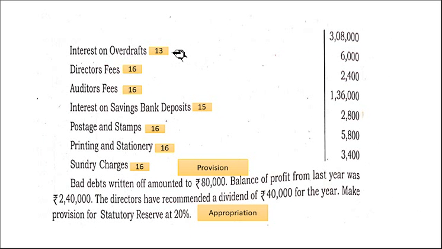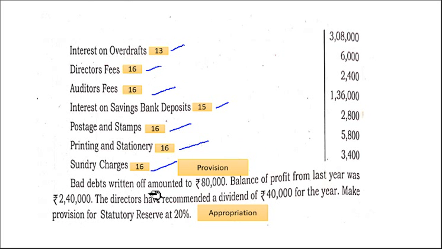Interest on overdraft, interest earned, 13. Directors' fees, operating expenses, 16. Auditors' fees, operating expenses, 16. Interest on savings bank deposit, interest expended, 15. Postage and stamps, operating expenses, 16. Printing and stationery, operating expenses, 16. Sundry charges, operating expenses, 16. Okay, you should be well versed in identifying this.